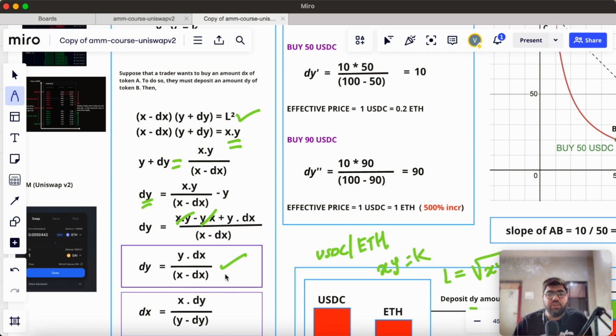So basically we need to deposit this much amount of token B to get dx amount of token A. In a similar way, we can calculate the dx. Now let's take a very simple example to see how practically we calculate all of this.